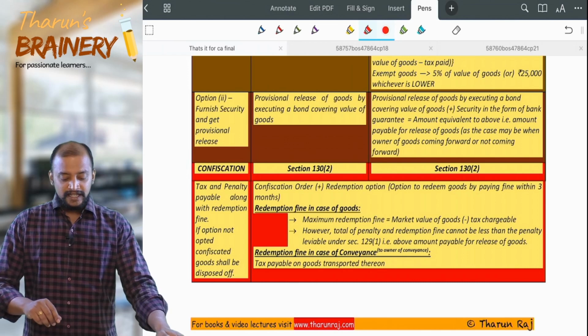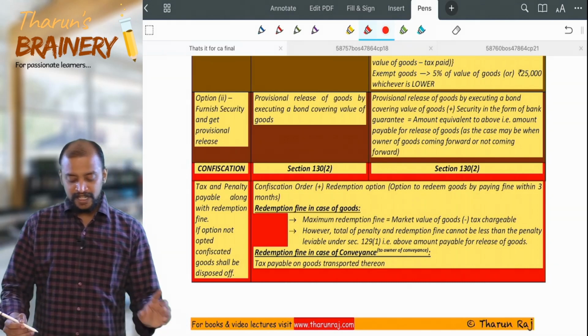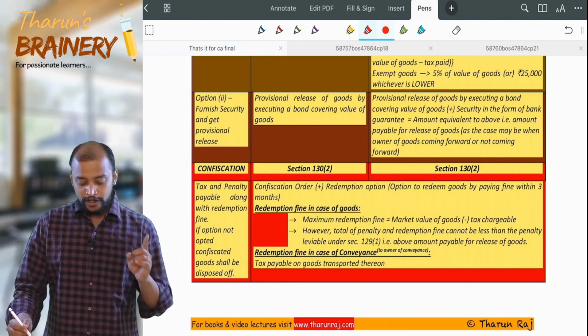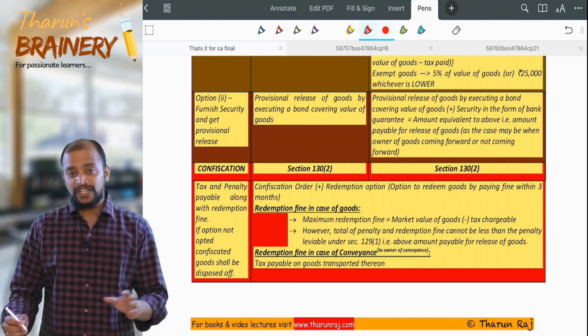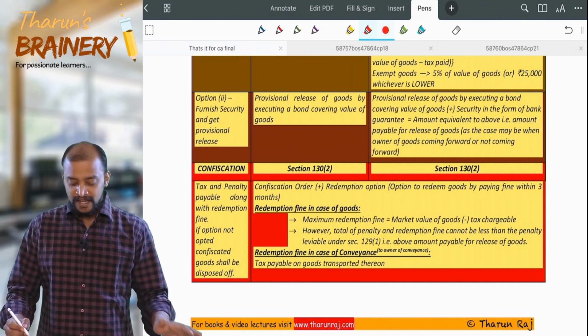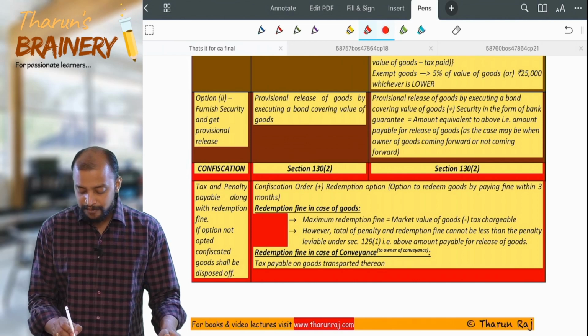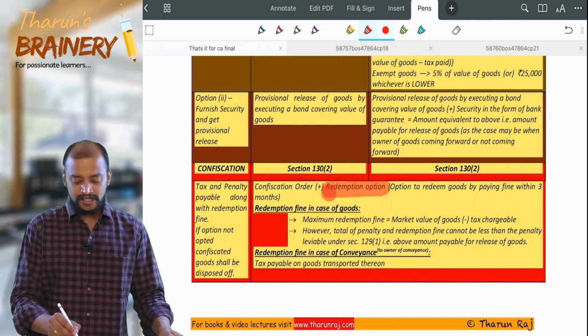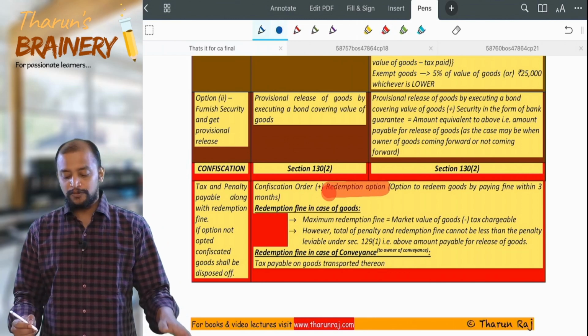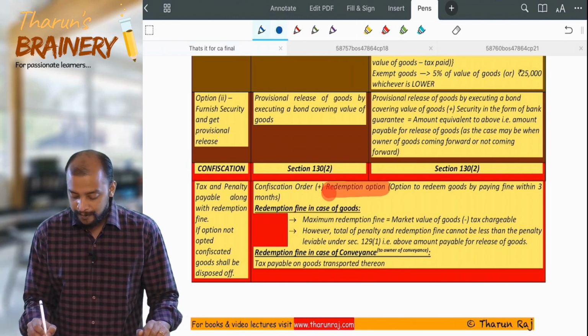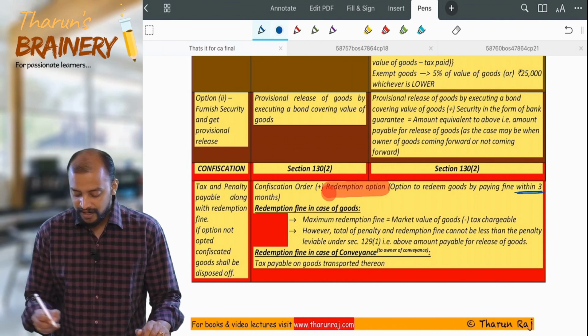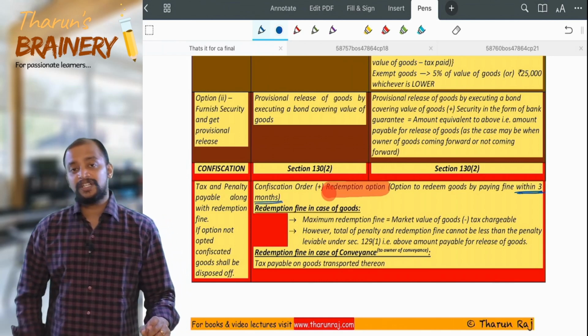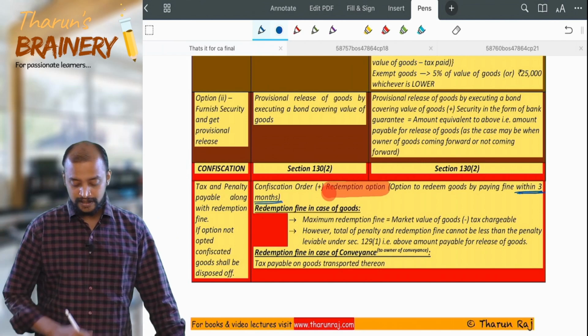So see that. Tax and penalty payable along with redemption fine. If option not opted, confiscated goods shall be disposed of. So a confiscation order plus redemption option. What is this redemption option? Option to redeem goods by paying fine, and very important, what is the time limit that they are giving? Within 3 months. Within 3 months I need to make the payment.